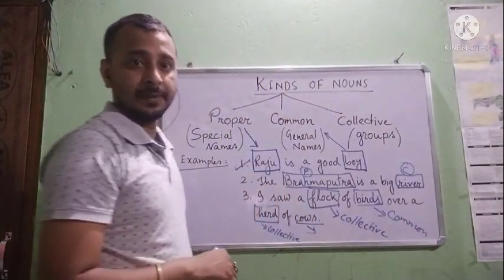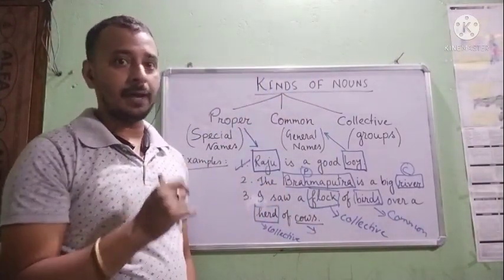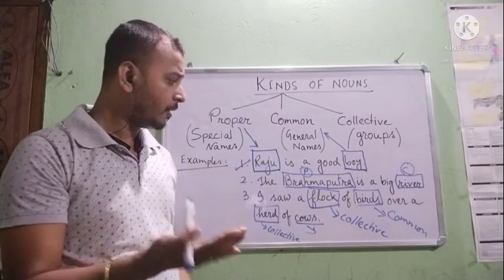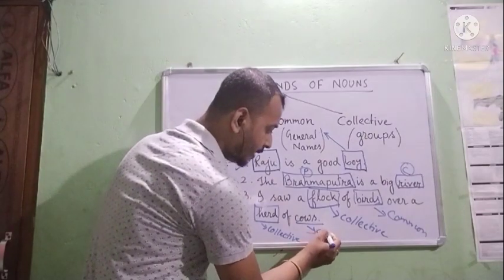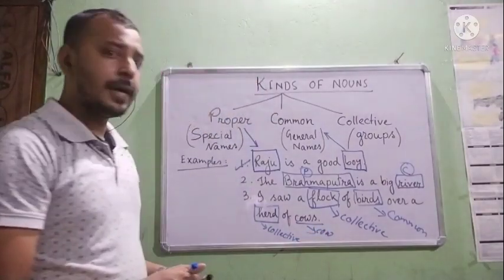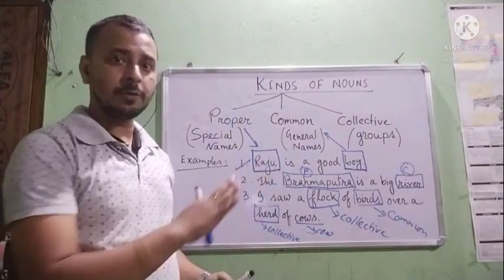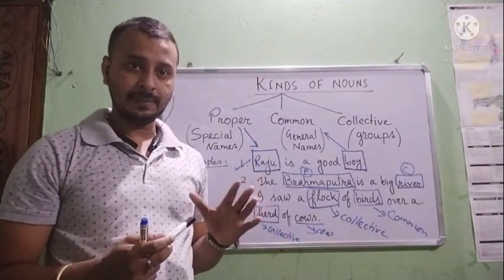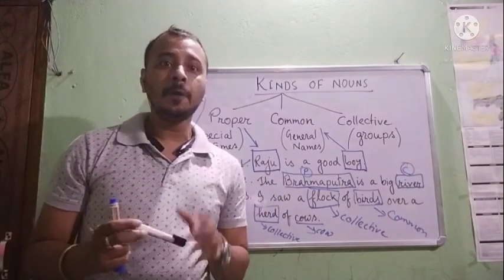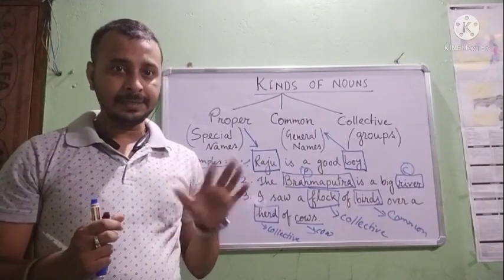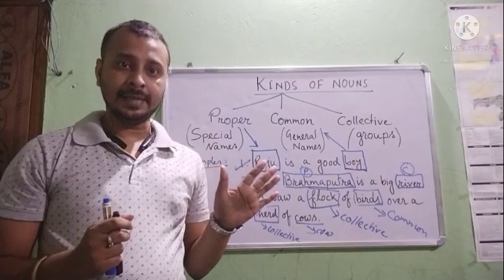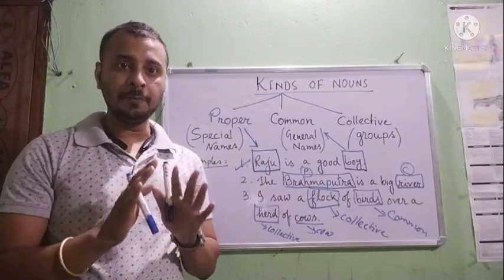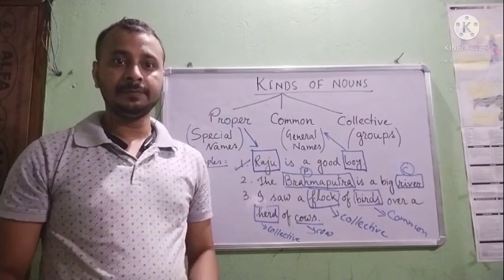And cows also. If somebody says that this is a cow, is it the special name of that cow? No, this is a common name. So cow is also a common noun. I hope you have understood this whole thing. There are three kinds of nouns: proper, common and collective. Proper nouns are special names of anything and common nouns are general names. Collective nouns are groups, group words or group nouns.